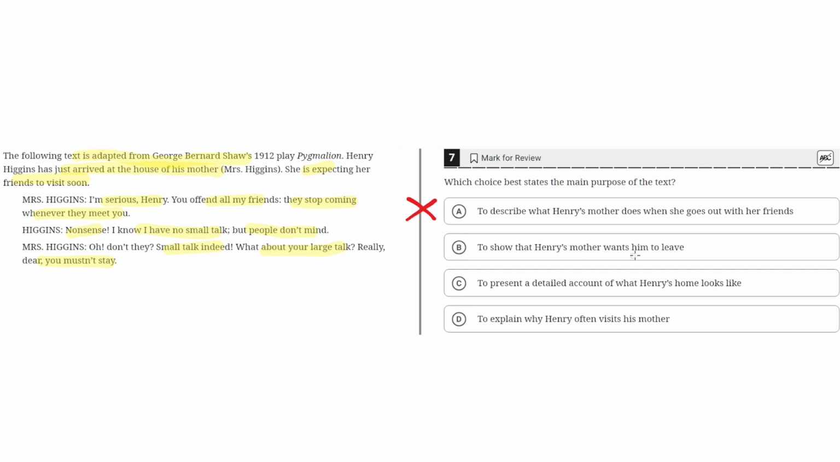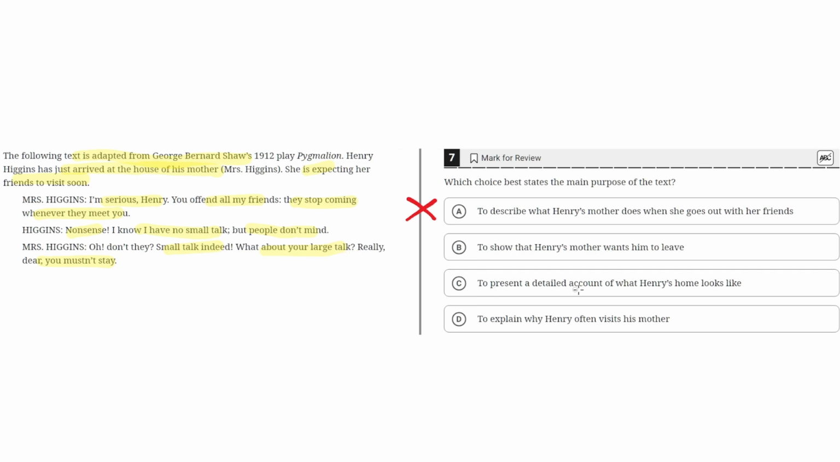B. To show that Henry's mother wants him to leave. This seems to be the correct answer because the text is focused on this interaction between Henry and his mother, where Miss Higgins, or Henry's mother, wants him to leave because he offends all her friends, and they stop coming when they meet him. So overall, B seems to be the correct answer.